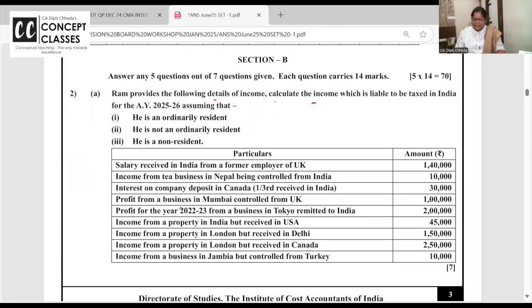RAM provides the following details and you have to compute. Write very least notes. And if you have attended the practice batch or just watch the revision videos, trust me, I've told you each and every gist over there. Past untaxed profit which is brought in India is not your income. Someone has earned income in London, he has paid tax in London, but never paid tax in India because India se lena dena nahi tha. Now he has wound up the business and he's bringing London profit in India. Obviously, these are past untaxed profit brought to India. No tax is payable. Clear to all of you?